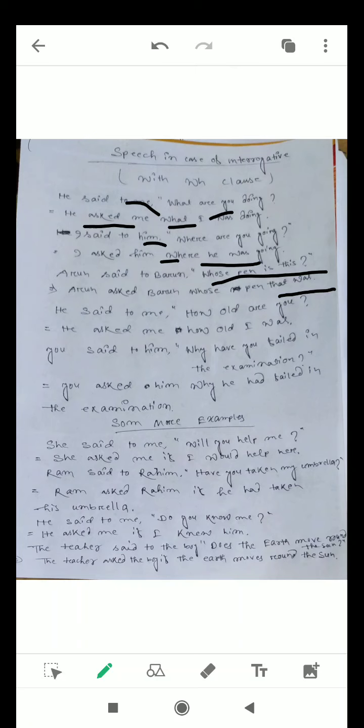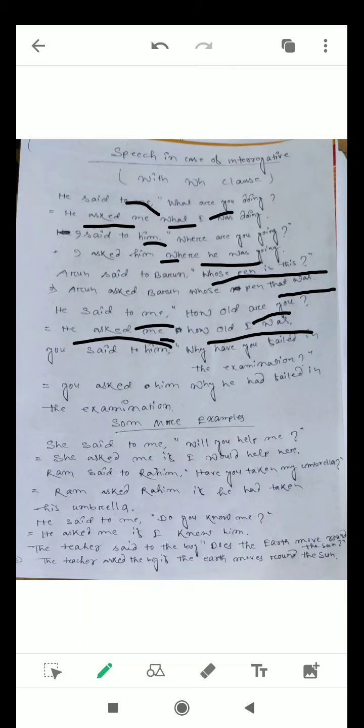Next example, he said to me, "How old are you?" Now he asked me, or we can write he inquired of me. He asked me how old I was. In place of you, here it is written I because of me. He asked me how old I was.